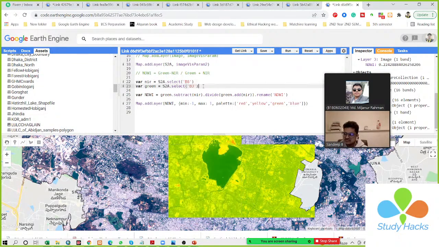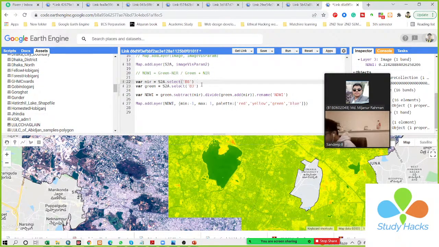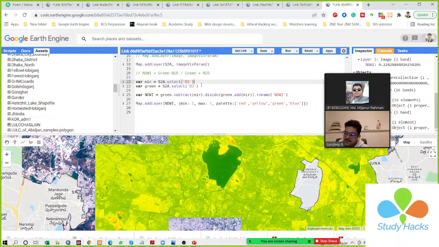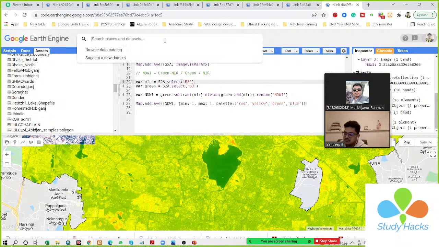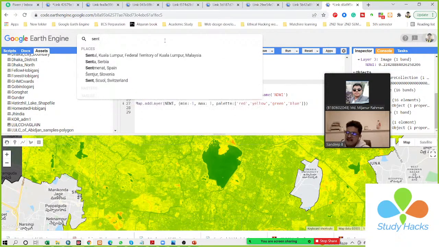For PM2.5 concentration, I think we can use Landsat or Sentinel imagery. Actually Sentinel-5 is not available for PM2.5. I will try to show you that Sentinel dataset.